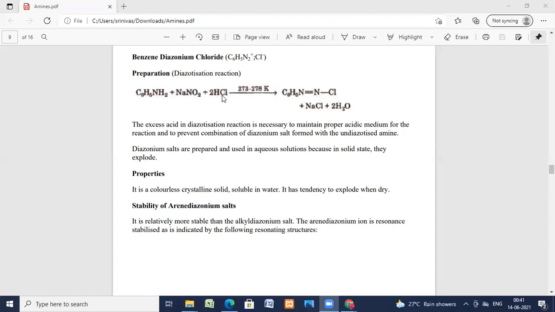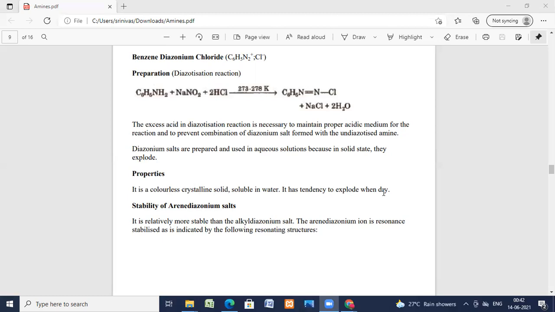Excess of acid is taken in the diazotization reaction because it is necessary to maintain a proper acidic medium for the reaction and to prevent combination of the diazonium salt with undiazotized amine. Diazonium salts are prepared and used in aqueous solutions because in the solid state they explode. Properties: it is a colorless crystalline solid, soluble in water. It has a tendency to explode when it is dry.